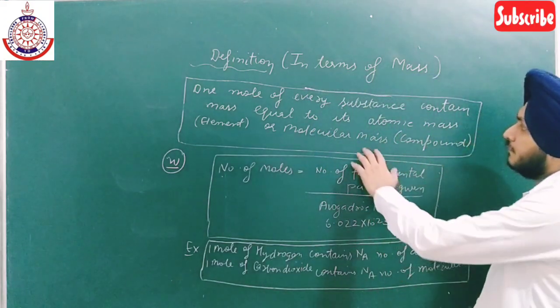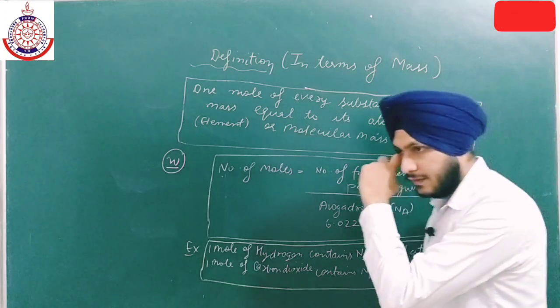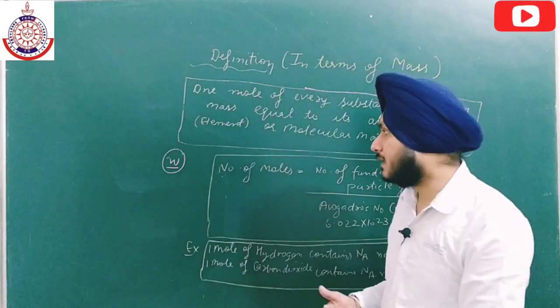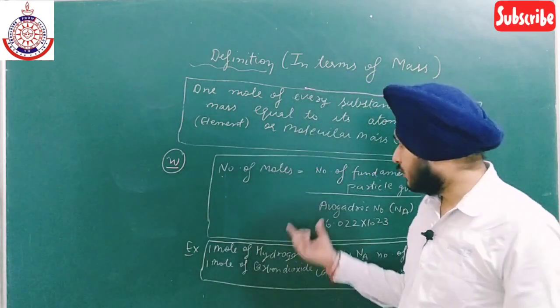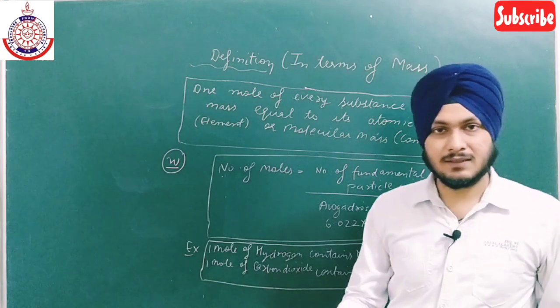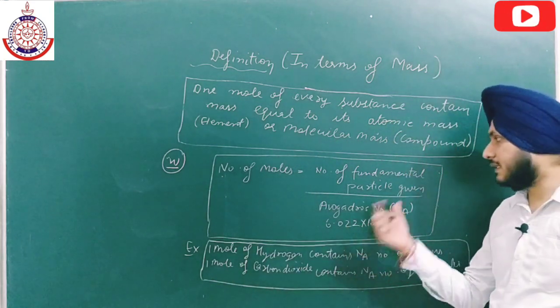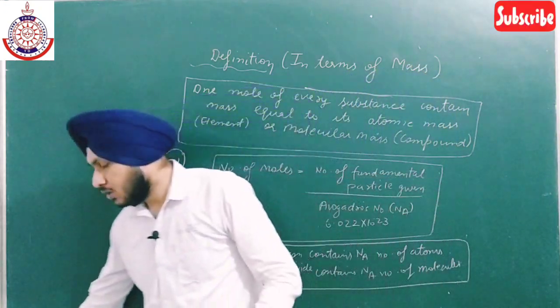Now if 1 mole of a substance contains mass equal to atomic mass, and I am giving you some mass, for example W, and I am asking you the number of moles contained, you just have to divide it by atomic mass. Earlier we divided by the number of fundamental particles; in this case we have to divide the given mass by the atomic mass or molecular mass.